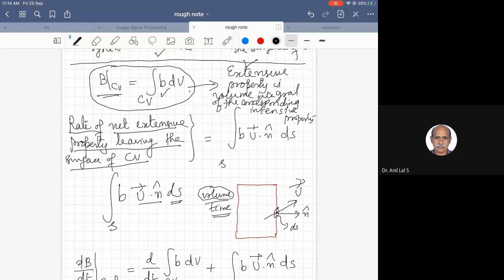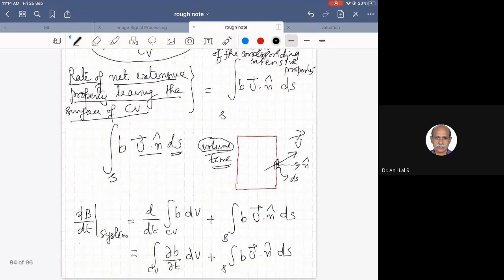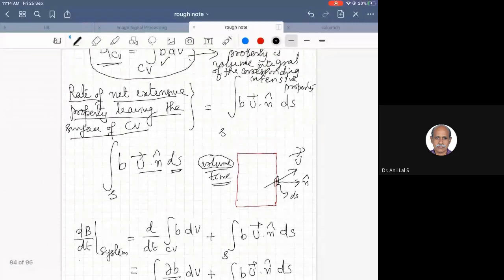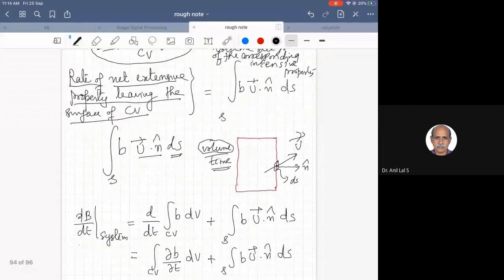So this B of control volume and the rate of net extensive property leaving the control volume surface are substituted to get dB by dt of the system is equal to d by dt of B of control volume, that is, d by dt of the integral over the control volume of b dV, plus this term. And this derivative is outside the integral and the control volume is fixed. The control volume is not changing with time. So you can now apply Leibniz theorem.